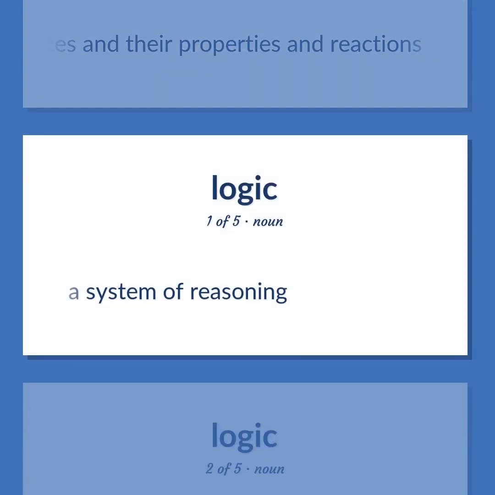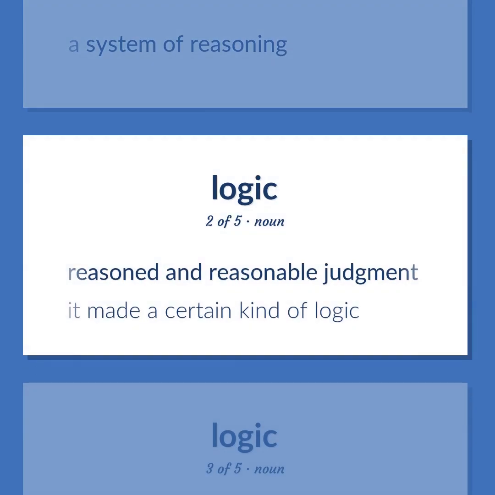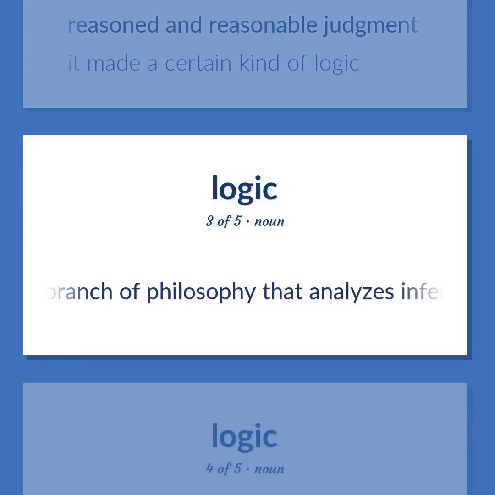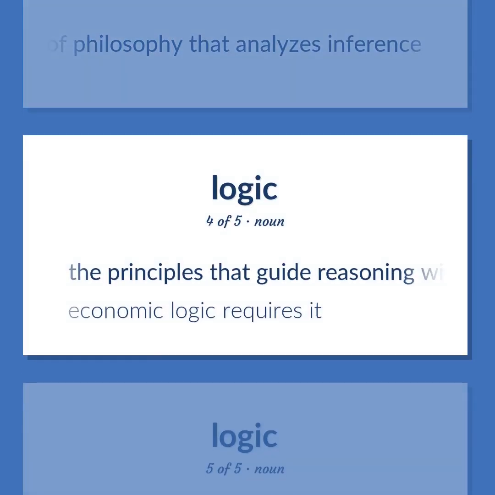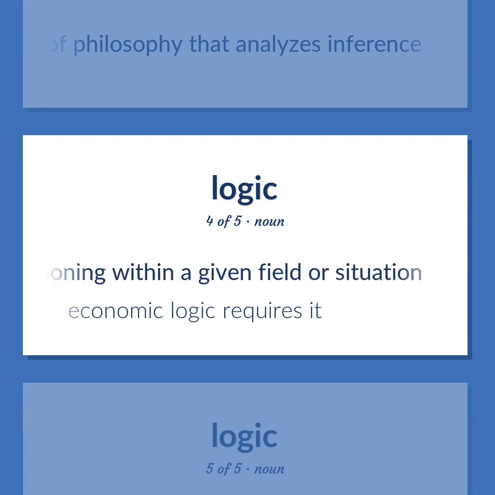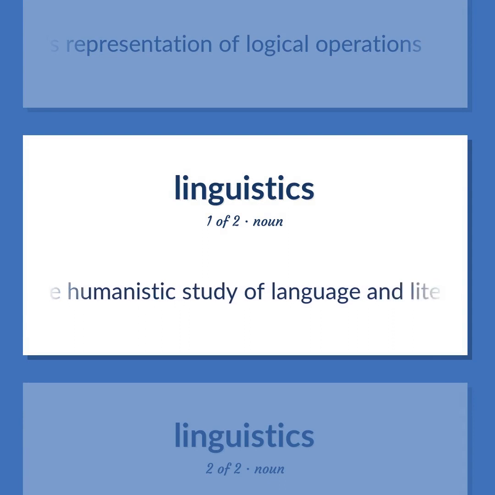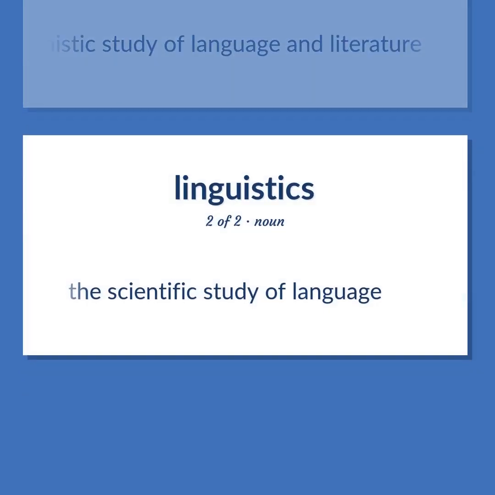A system of reasoning. Reasoned and reasonable judgment. It made a certain kind of logic. The branch of philosophy that analyzes inference. The principles that guide reasoning within a given field or situation. Economic logic requires it. The system of operations performed by a computer that underlies the machine's representation of logical operations. The humanistic study of language and literature. The scientific study of language.